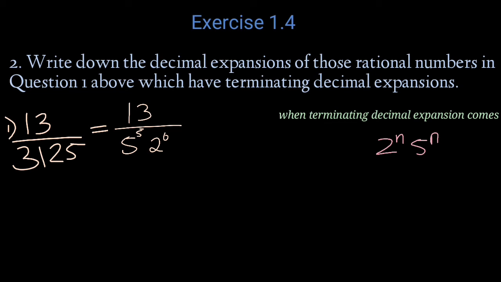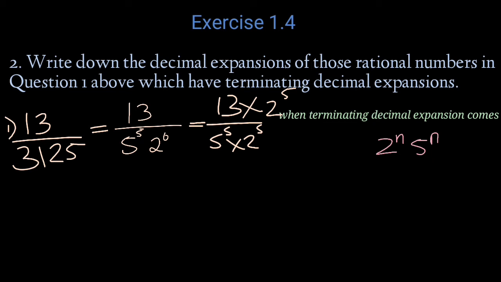So here we should multiply to make the power of 2 the same as the power of 5. Here the power of 5 is 5, so we multiply by 2 raised to 5. So we get 13 by 5 raised to 5 into 2 raised to 5, and also we multiply the numerator by the same number which we multiplied to the denominator.